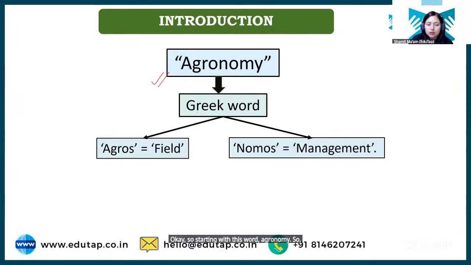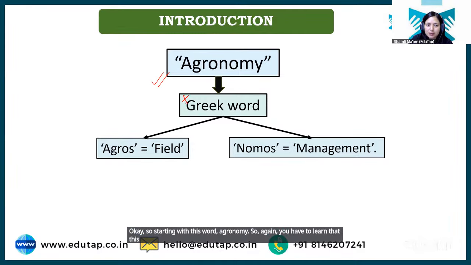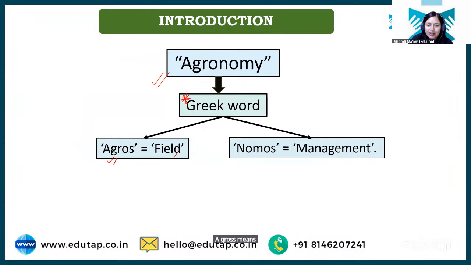So again, you have to learn that agronomy has been derived from a Greek word. Agros means field and nomos means management, right? When we are dealing with field management, that is agronomy. Field management is agronomy. That is the meaning of the term agronomy, which has been derived from a Greek word.